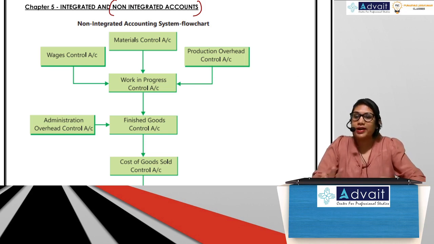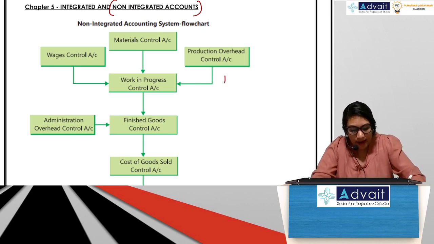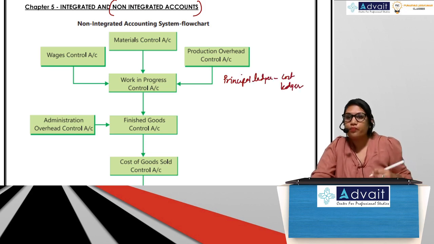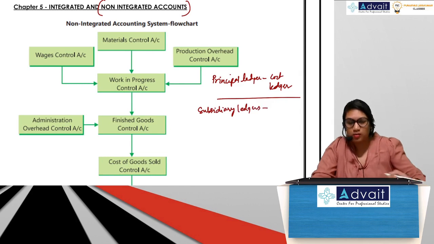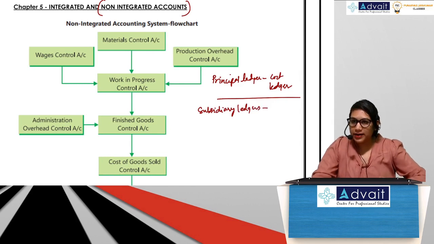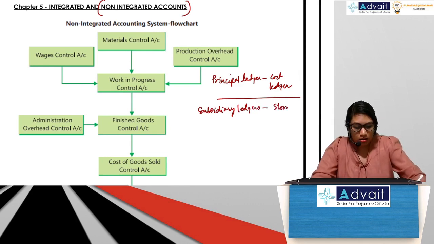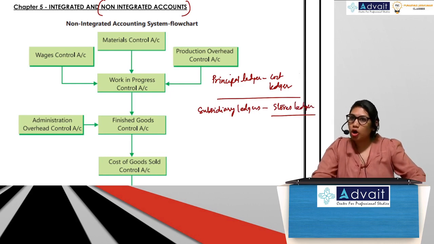So in non-integrated accounts, you have a principal ledger, which is your cost ledger. And you have subsidiary ledgers which you maintain. Those are the stores ledger, which we saw yesterday, for raw material.